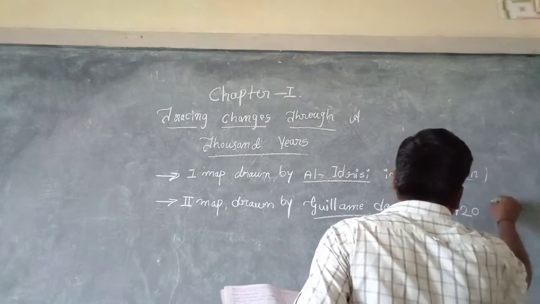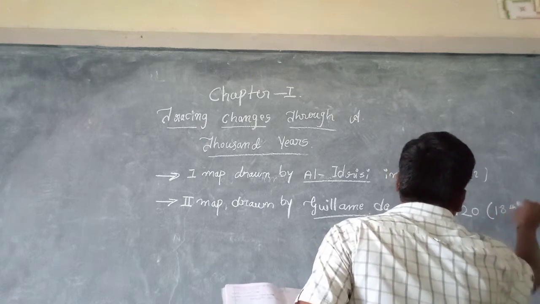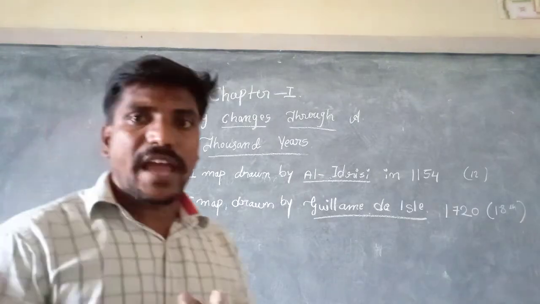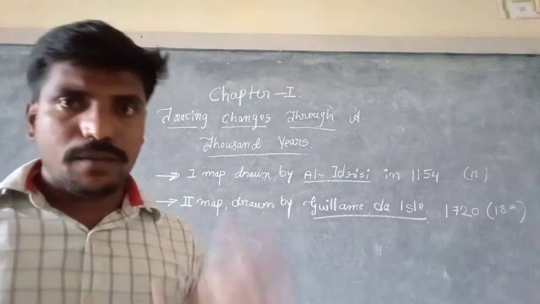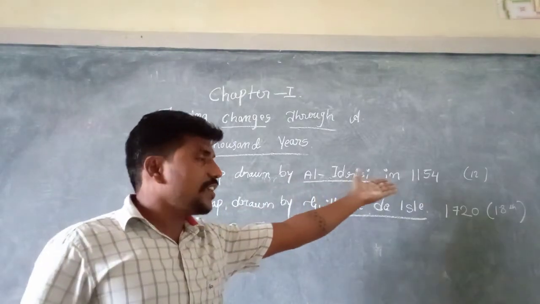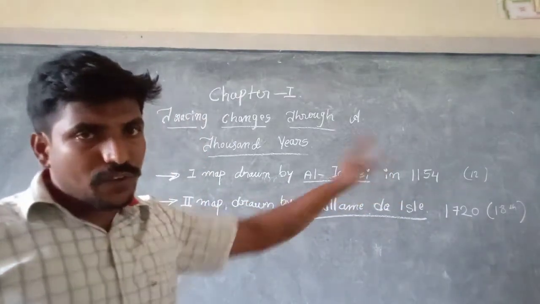This is the 12th century and that is the 18th century, right? So the two different maps were drawn by two different people. The first map was drawn by Al-Idrisi in 1154.